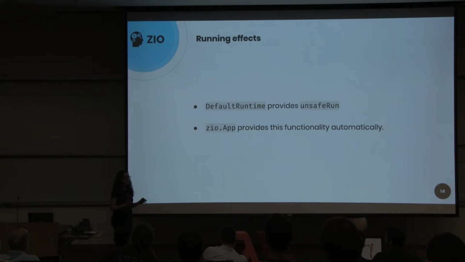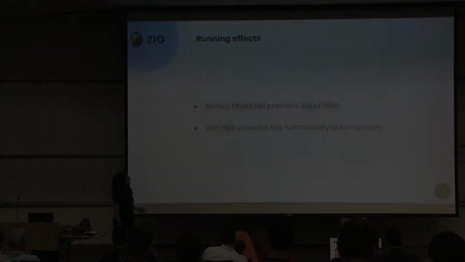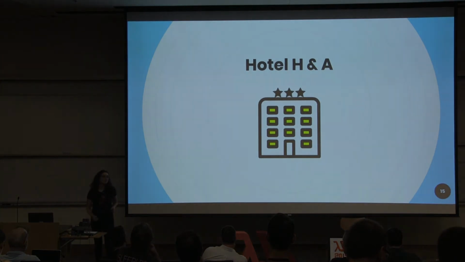So now we understood what is the idea behind having functional programming libraries like ZIO. And in order to understand more and to see more data types built on ZIO and which kind of problems they can solve, let's see an example: a business problem that the hotel H&A faced.